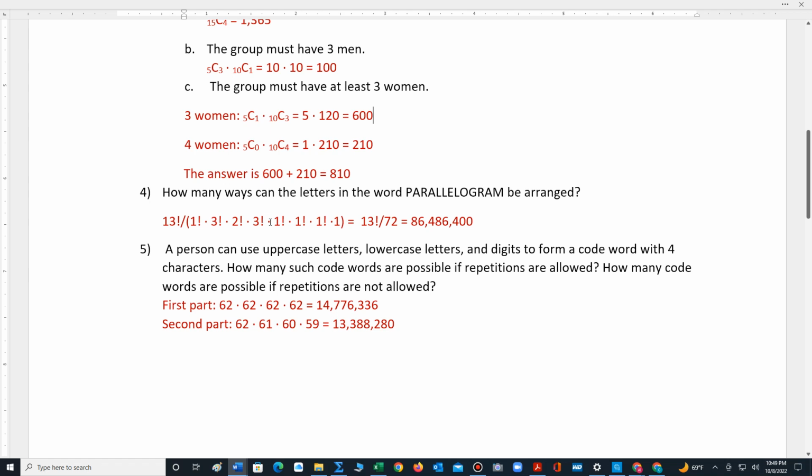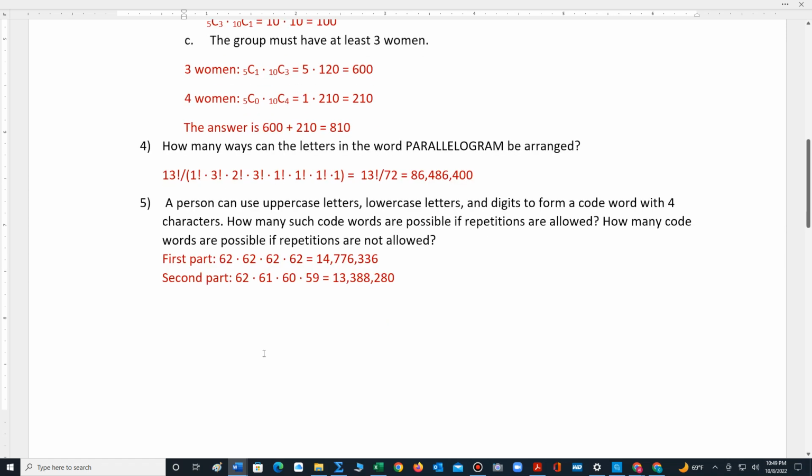And then for all the other letters, there's just 1 factorial each. If we calculate the denominator, we're going to get 72. 13 factorial divided by 72 results in the answer. It's 86,486,400.